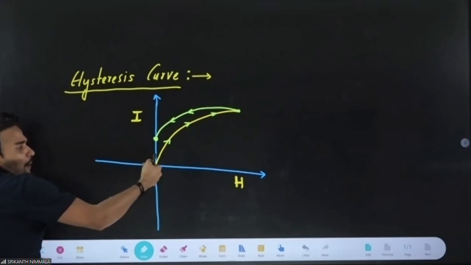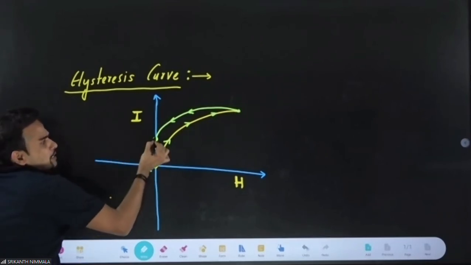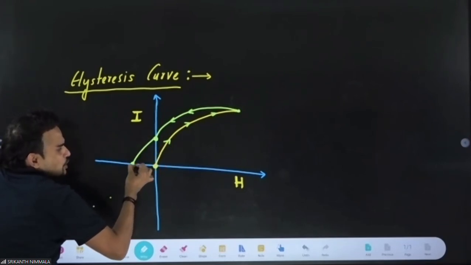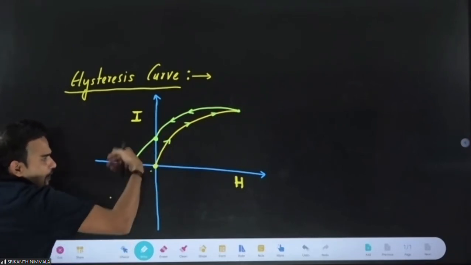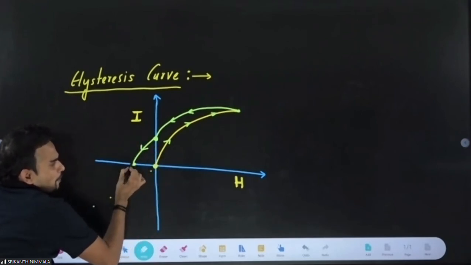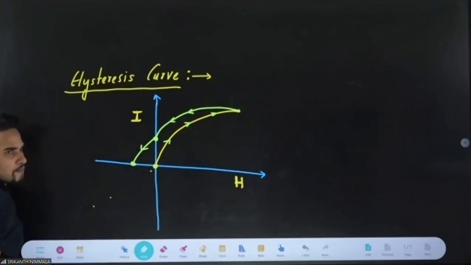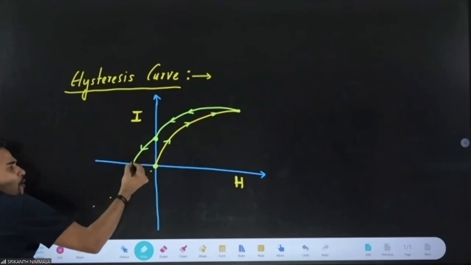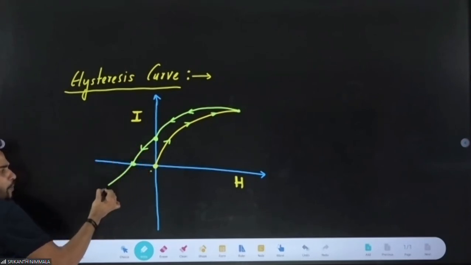If I apply a field in the opposite direction, obviously this magnetization will reduce. So for a particular value of H, the magnetization in the body will become 0. If you continue increasing H in the opposite direction, your magnetization will start in the opposite direction.